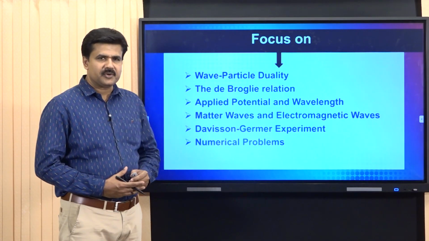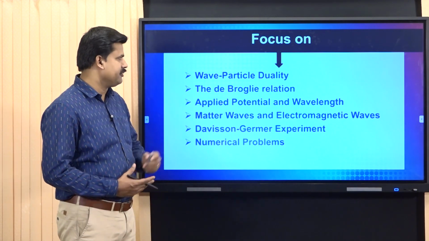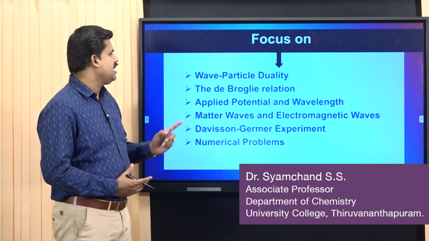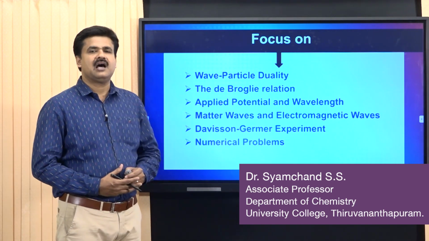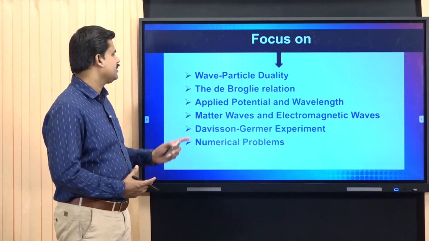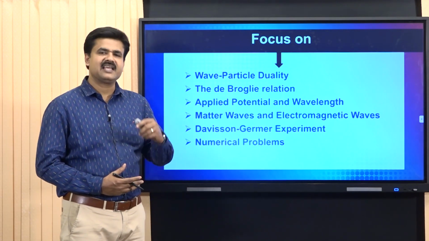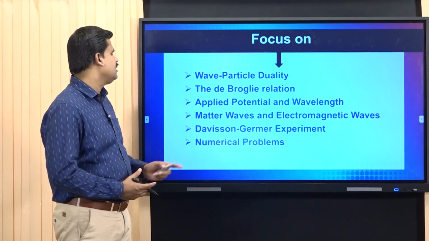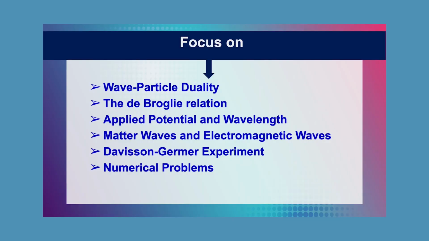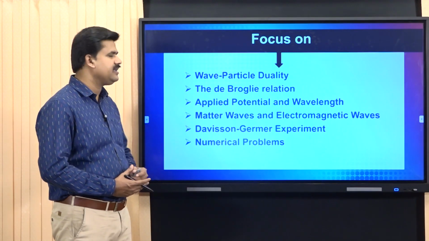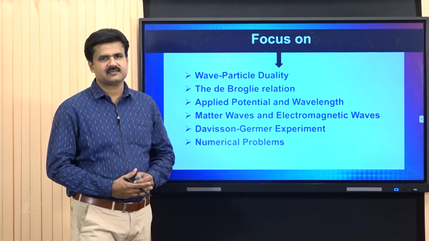In this module, we are discussing wave-particle duality, that is the dual nature of matter. Here we are focusing on wave-particle duality, the de Broglie relationship, applied potential and wavelength, matter waves and electromagnetic waves, a comparison between them, the Davisson-Germer experiment, which is the experimental proof of the dual nature of matter, and finally numerical problems.